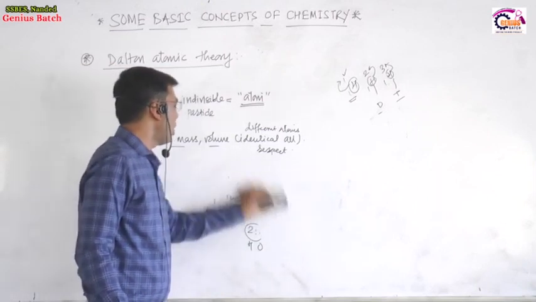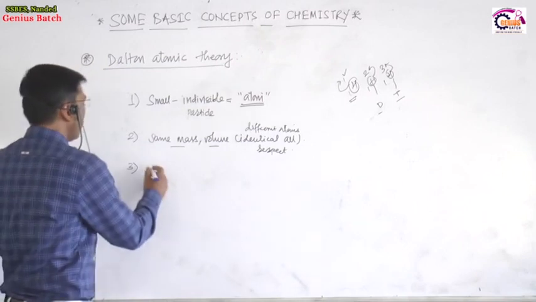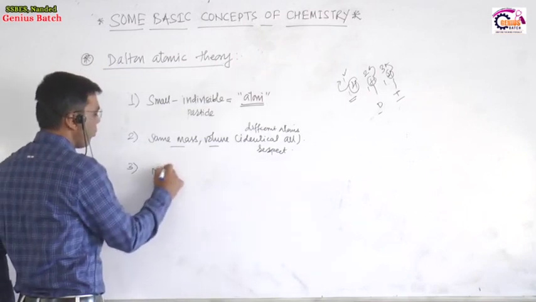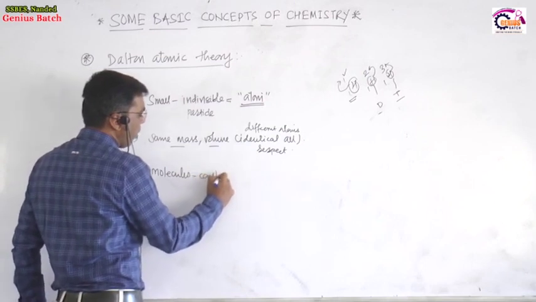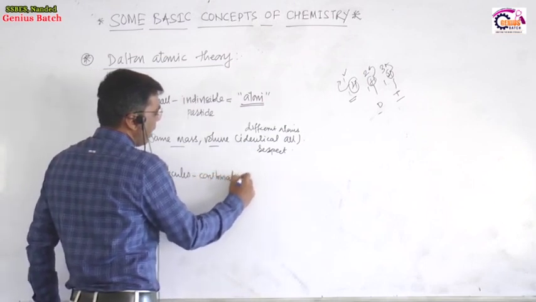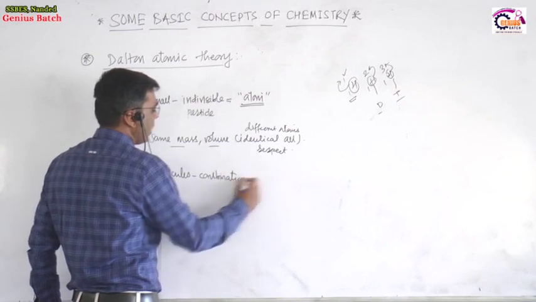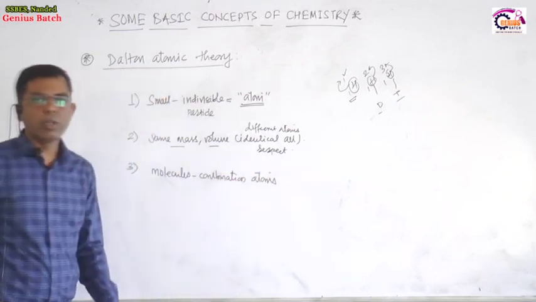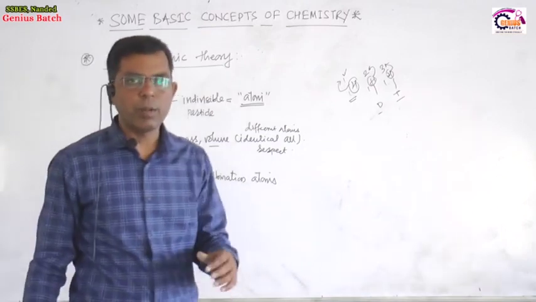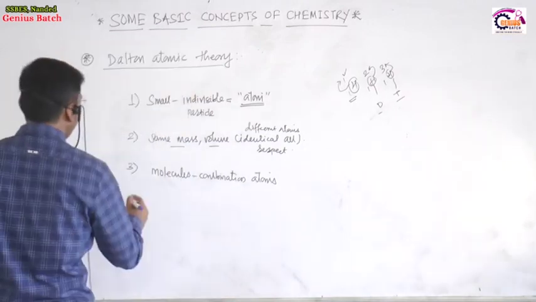So how are molecules formed? Molecules are formed by the combination of atoms. Atoms combine with each other to form a molecule. Molecules are formed by the combination of atoms during a chemical reaction.